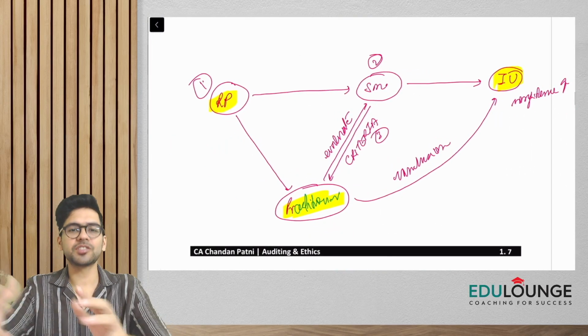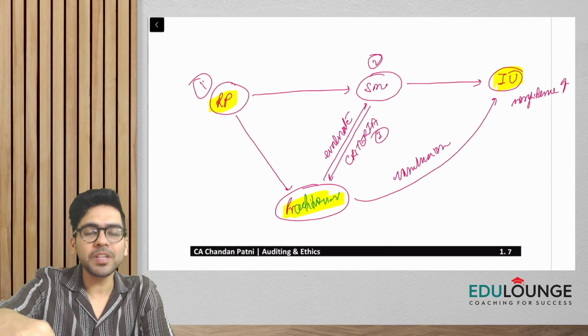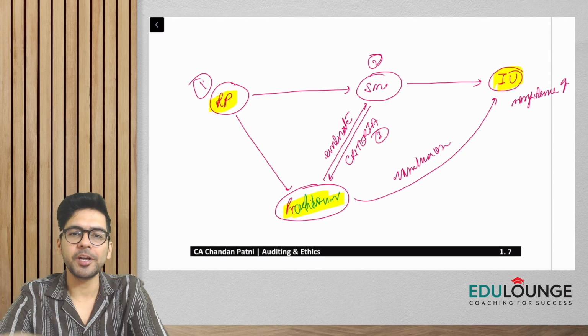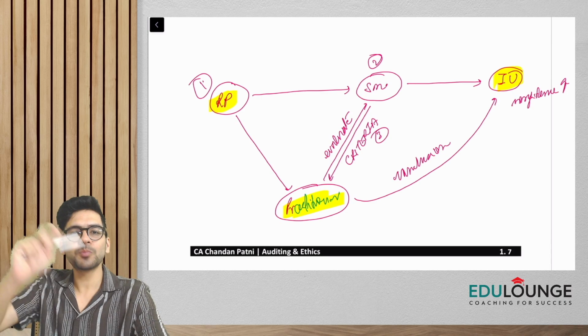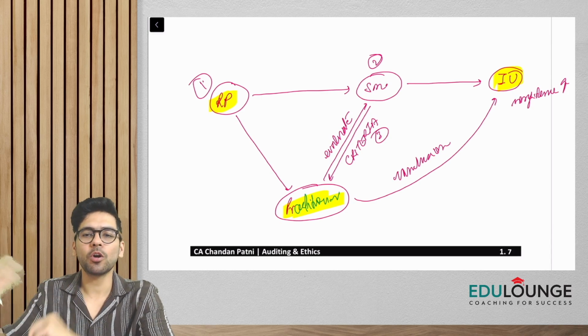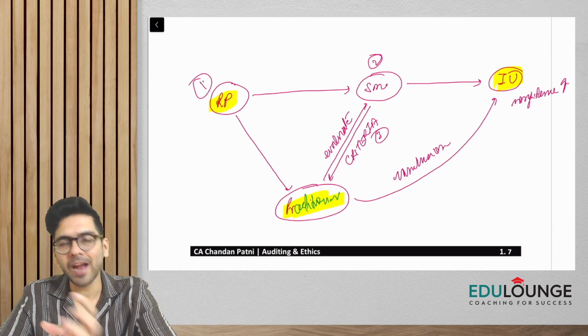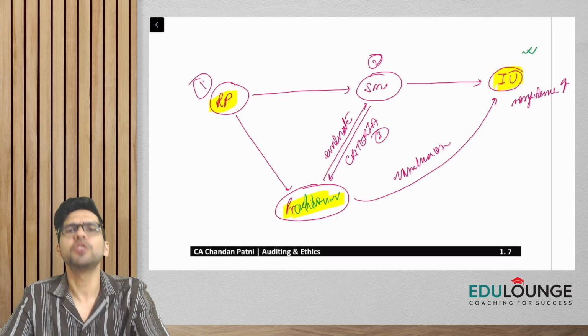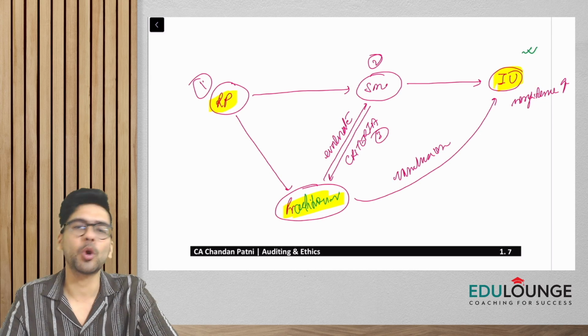So using this chart, this diagram, there is something called the responsible party, guys. For the time being, understand the responsible party to be the management. Now this responsible party is going to make something called the subject matter. And this subject matter is going to be there for the intended users, the users of the financial statements. But then there is a problem.